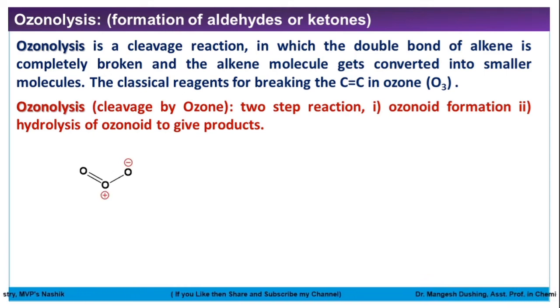First of all, we have to see the structure of ozone. So this is the structure of ozone. Ozone is a molecule containing three atoms of oxygen. As we know, the oxygen valence is 2. So this is a polar compound, one oxygen having a negative charge and one oxygen having a positive charge.